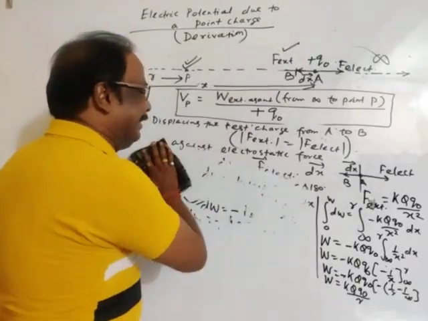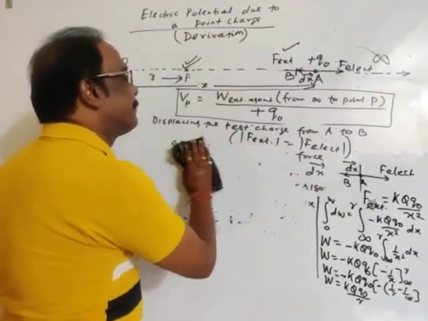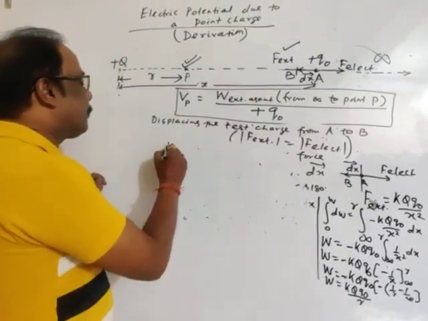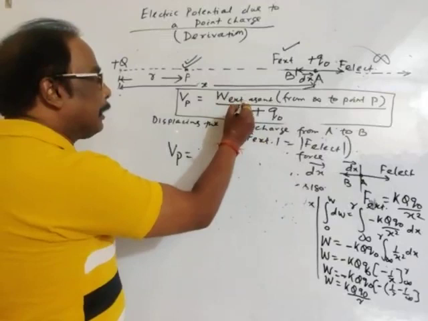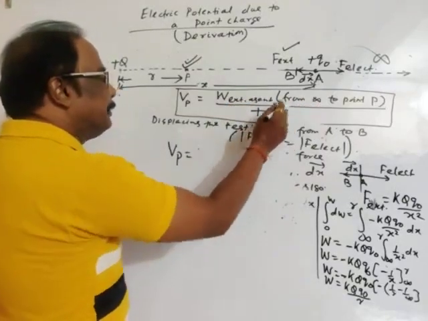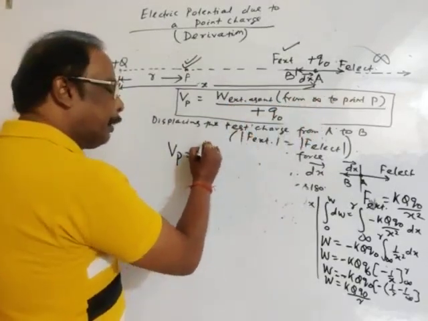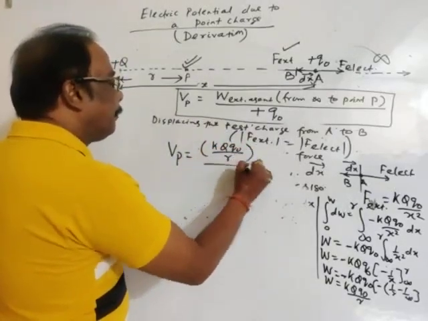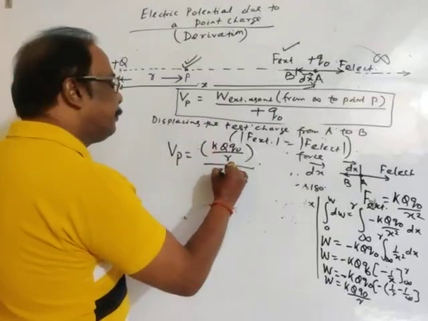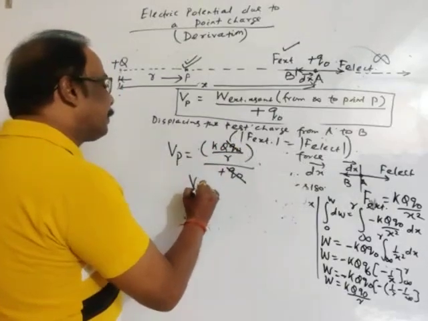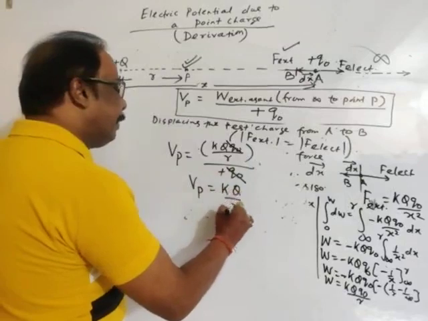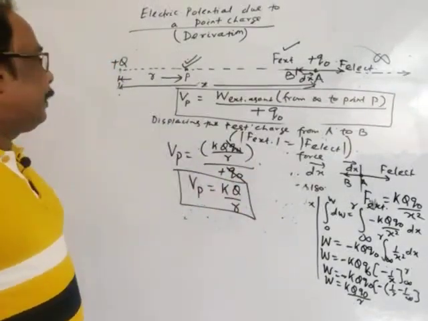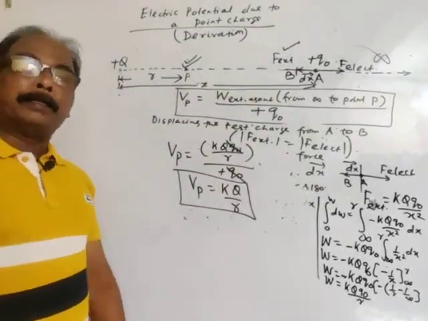Okay. Then we got work. Potential at point P is the work done by the external agent to bring the test charge from infinity to point P. Work is k q naught by r, divided by the test charge q naught, which gets cancelled. Then potential is k q by r. This is the potential at a point P due to a point charge.